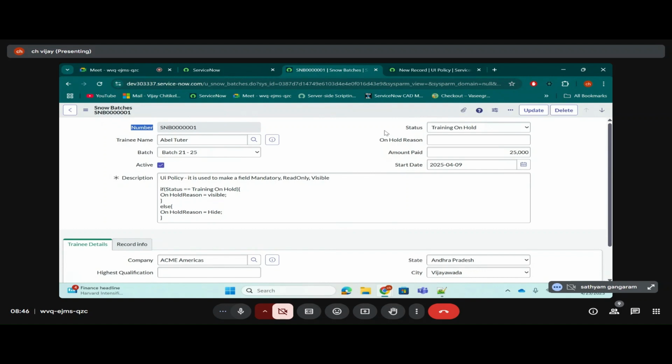Imagine there is a light in your room. That light will be on when you switch on the switch, and that light will be off when you switch off the switch. Clear? When you switch on the switch, then the light will be on. So what is the condition and what is the action here? That is the sentence which I told you. What is the condition?